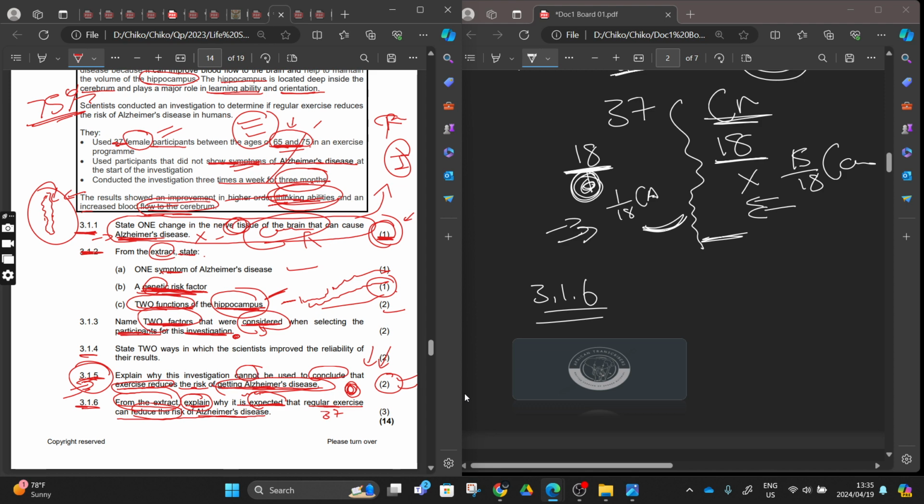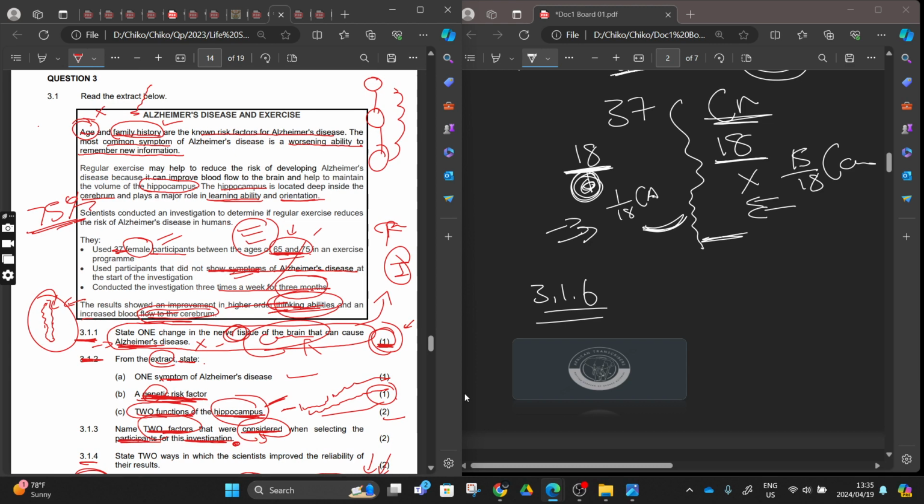You understand? This is how we decode the question. They say 3 marks. After decoding a question, that's when you can see, now I understand what they want. They want me to go to the extract and search for three mark-worthy answers, trying to explain why it was expected, because this was already done, right? Why it was expected that regular exercise is going to reduce the risk of Alzheimer's. So let's go to the extract.